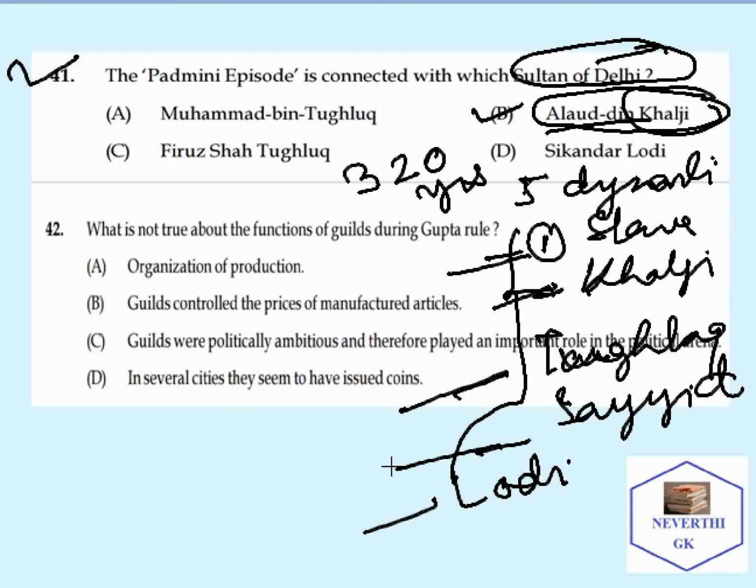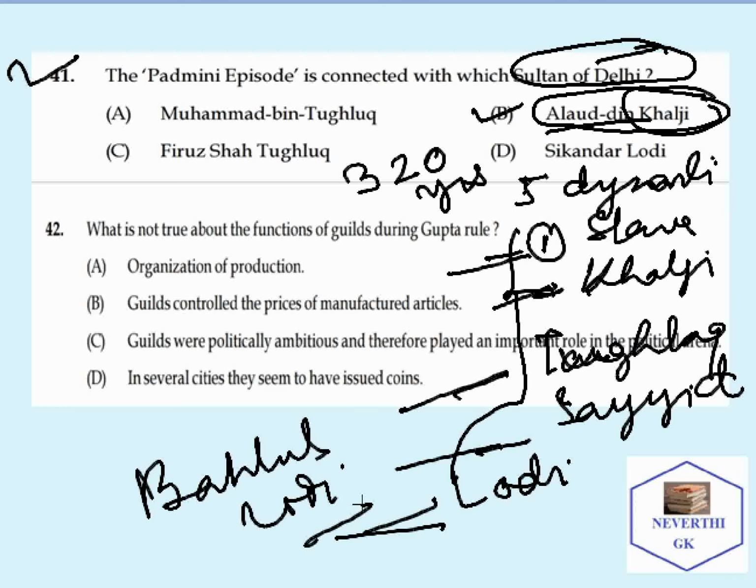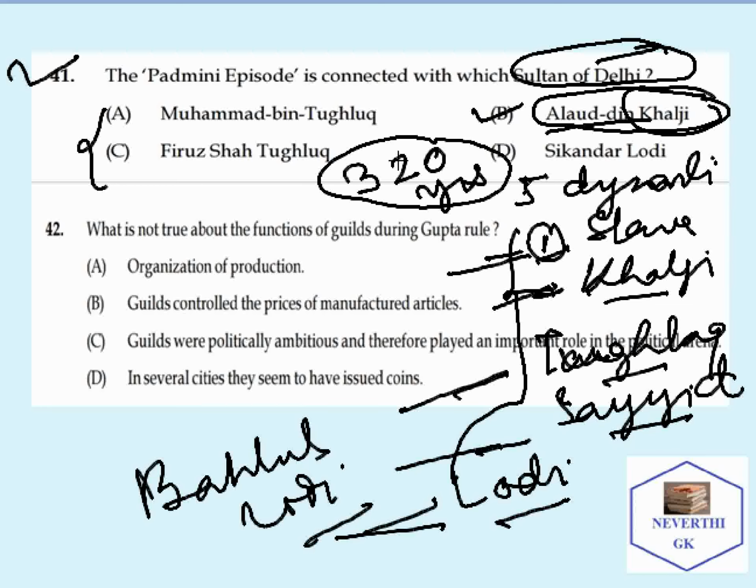And who was the founder of Said dynasty? The answer will be Said Khizr Khan. And who was the founder of Lodi dynasty? The answer will be Bahlul Lodi. So these points also may be important from an exam point of view. Just remember these names: Slave dynasty, Khilji dynasty, Tughlaq dynasty, Said dynasty, and Lodi dynasty. They ruled over Delhi for 320 years.